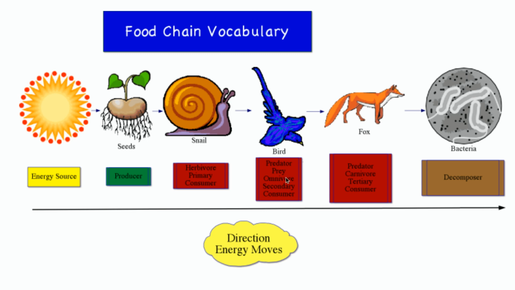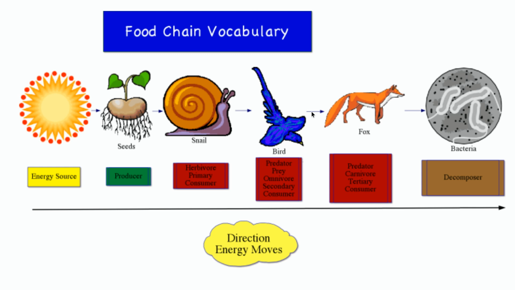This bird can also be considered prey if an organism eats it, like in this case, the fox does. So the fox is going to eat that bird, so it is the predator. The fox typically only eats other consumers, so it is considered a carnivore. Organisms that only eat meat, that is the role that they are assigned, a carnivore. In this food chain, it's known as a tertiary consumer because when I count back, I see 1, 2, 3 steps away from that producer level, and it's receiving even less energy than the organisms before.